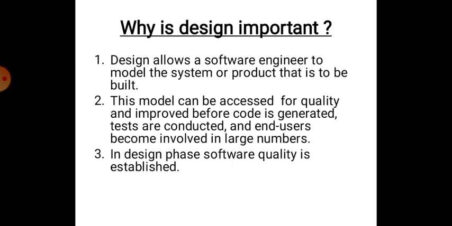This model can be assessed for quality and improved before code is generated. Tests are conducted and the end users become involved in large number. Whatever software you are going to do, it should be a quality software, and for that the design model should be a quality one.